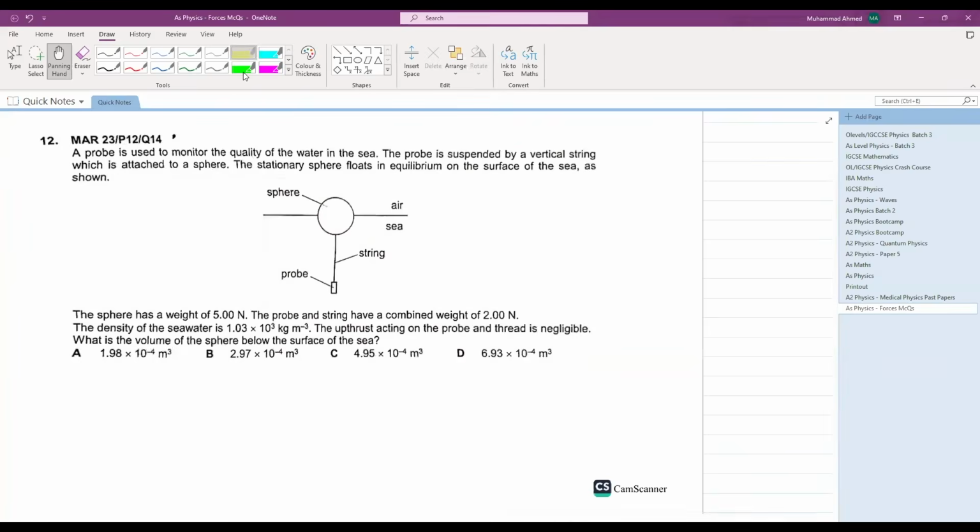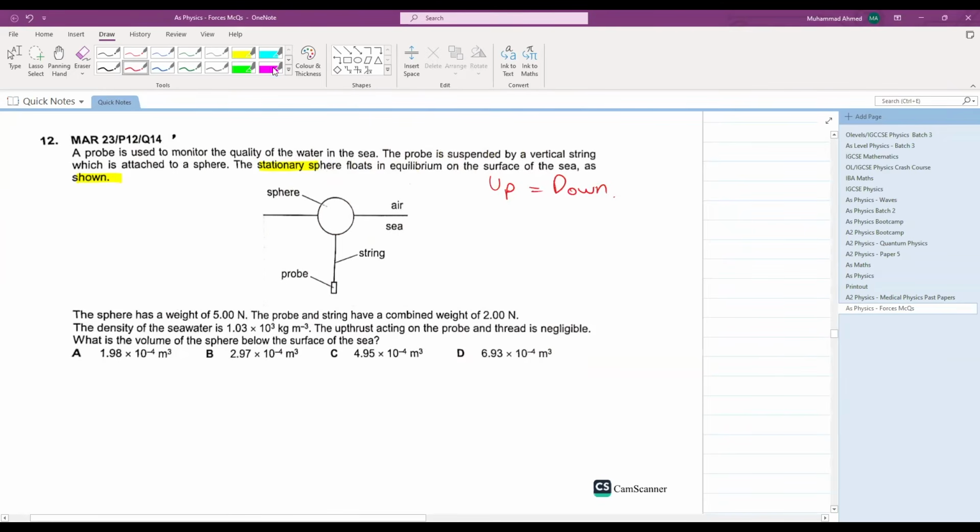Okay, let's see this question. A probe is used to monitor the quality of water in the sea. The probe is suspended by a vertical string which is attached to a sphere. The stationary sphere floats in equilibrium on the surface of the sea as shown. What does the word stationary tell you? That the up forces will be equal to the down forces.